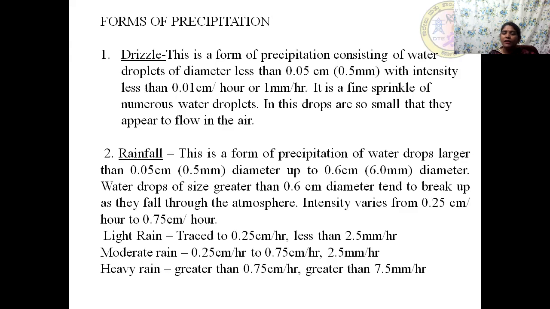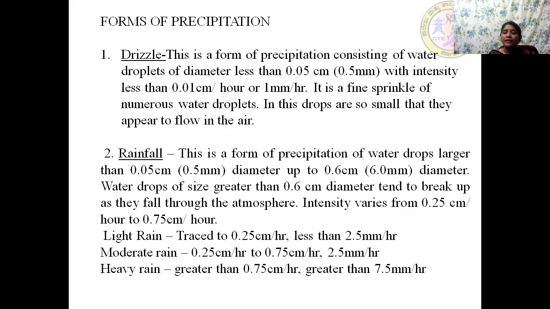Now coming to the second form of precipitation, rainfall. It is nothing but it is the water drops which are larger than 0.5 mm or 0.05 centimeter. That is the dia of that water droplets up to 6 mm dia or 0.6 centimeter dia.